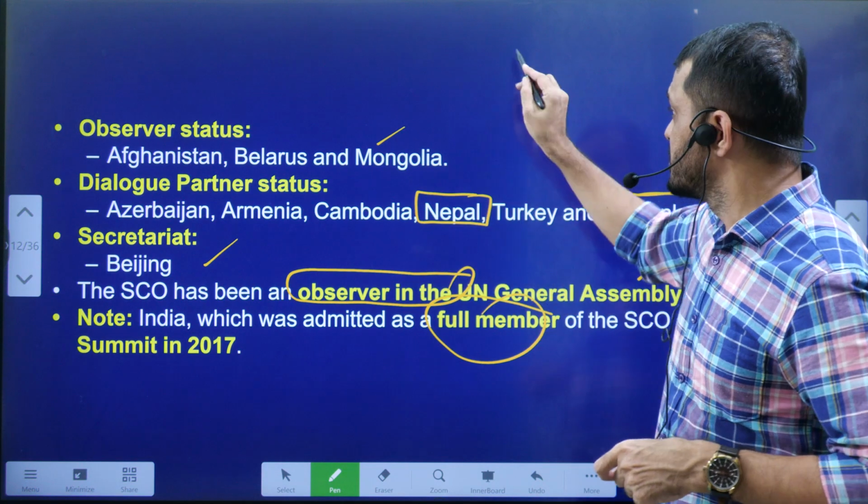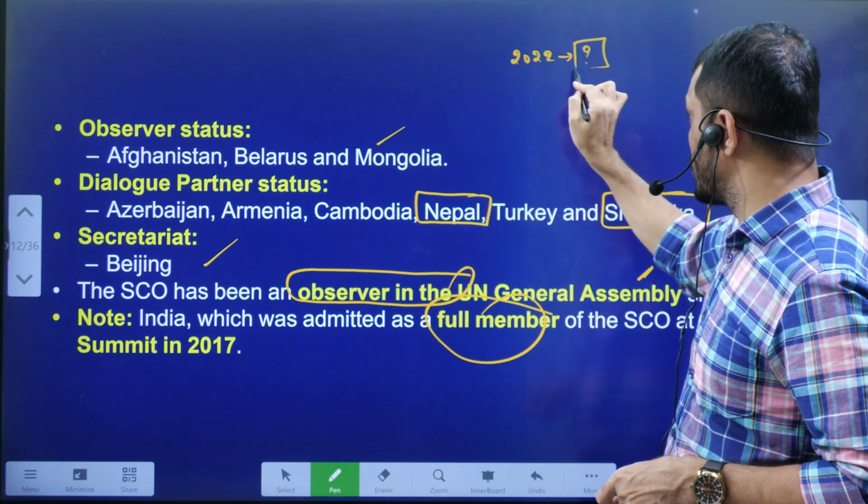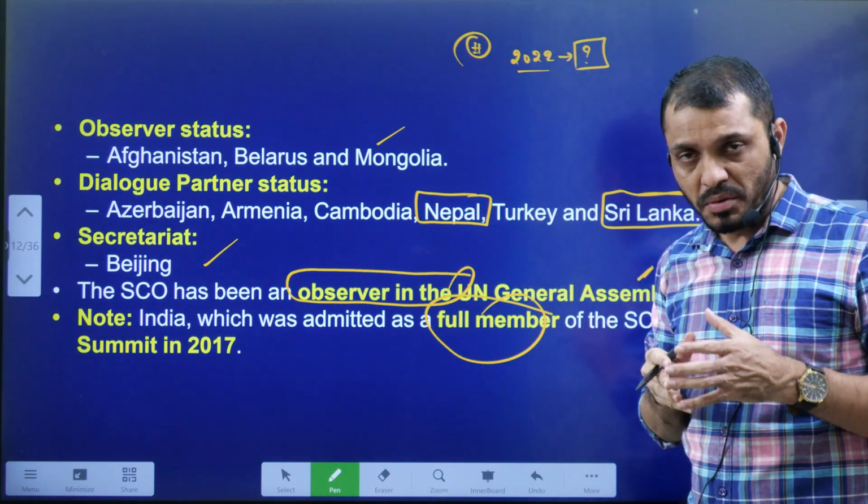My question is, students: in 2022, which country hosted the SCO? Tell me, in 2022, which country hosted the SCO meeting?